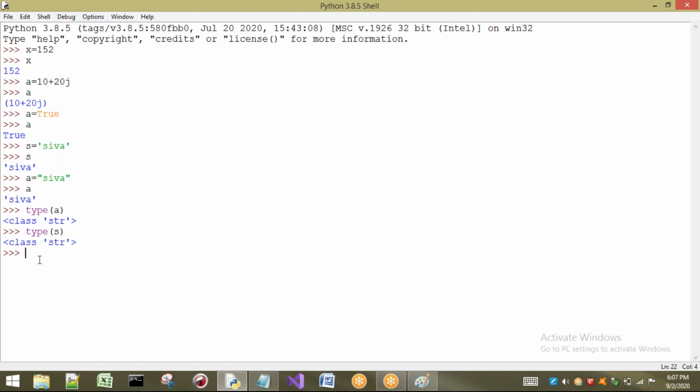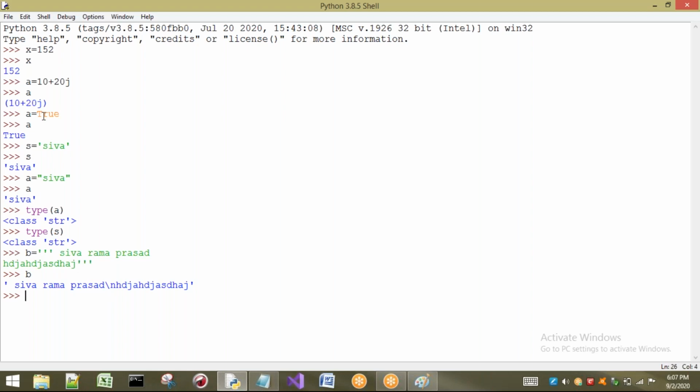Now I will take a string with 3 single quotes. What is the meaning of these 3 single quotes? It means if we want to take any multi-line string, for example, here I want to take some other thing here, and so on. See, if I press enter here, what happens? There are no errors. If I print B, directly it is going to print something. Here we have to observe one thing, \n. Anyway, I will explain.